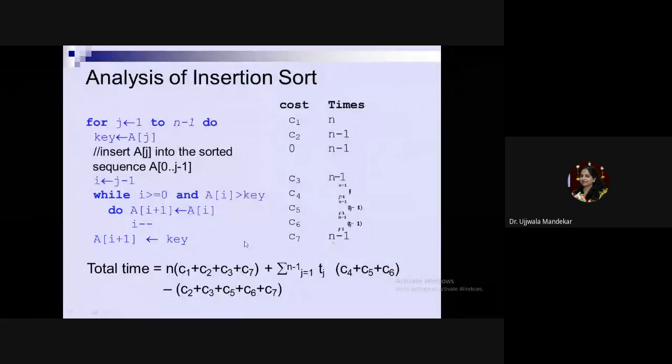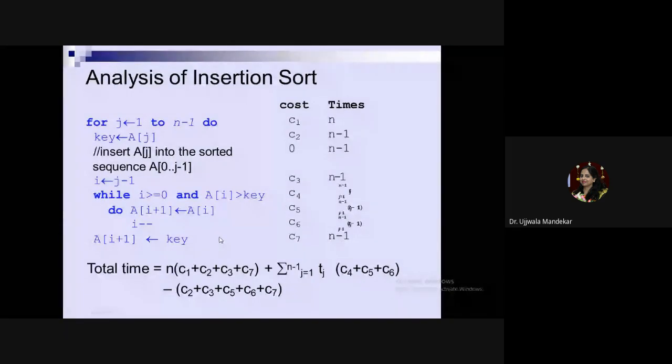Now, if you are asked to calculate the total cost of this algorithm, how will you calculate it? You will calculate the total cost of the algorithm as C1 into n plus C2 into n minus 1 plus 0 into n minus 1 plus C3 into n minus 1 plus C4 into Tj, where j varies from 1 to n minus 1, plus C5 into Tj minus 1, where j varies from 1 to n minus 1, plus C6 into Tj minus 1, where j varies from 1 to n minus 1, plus C7 into n minus 1. This will be the total time taken by the algorithm.